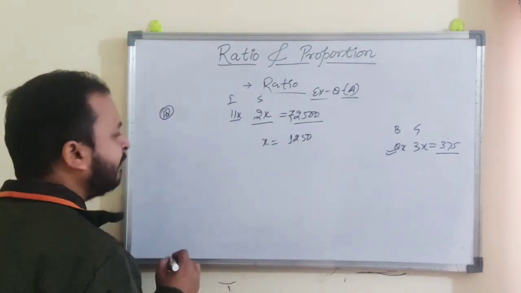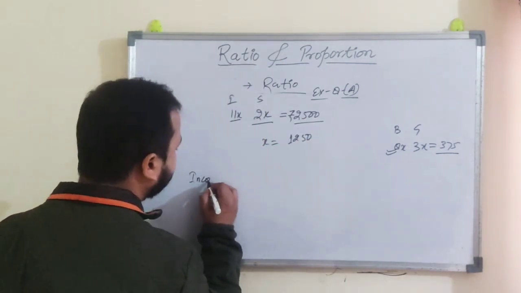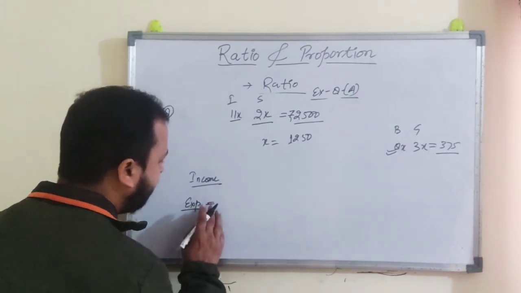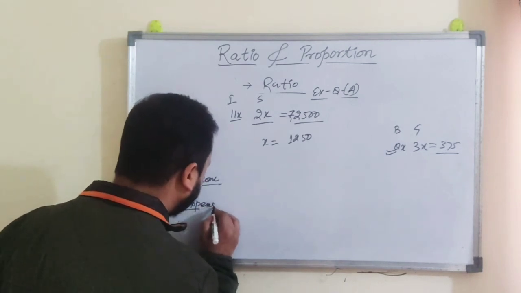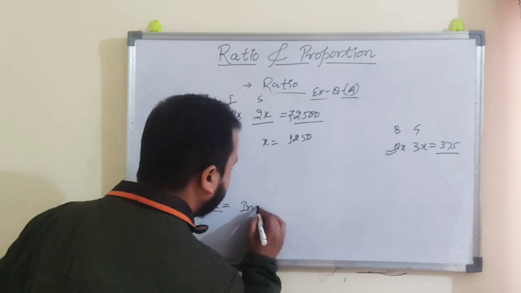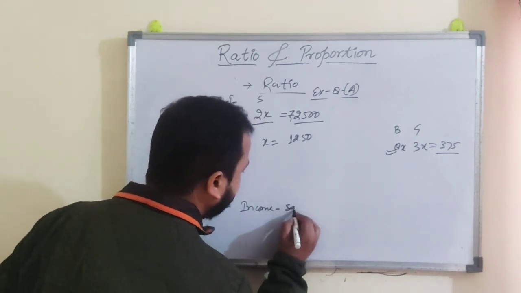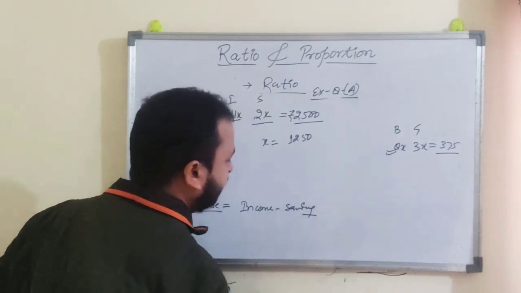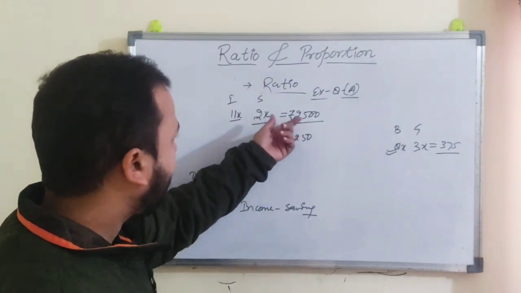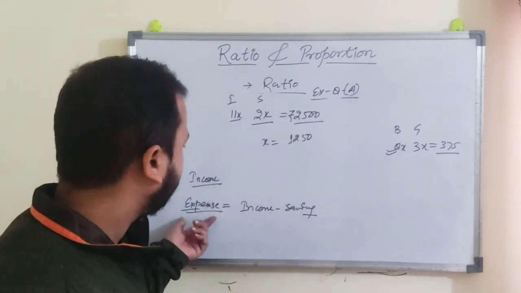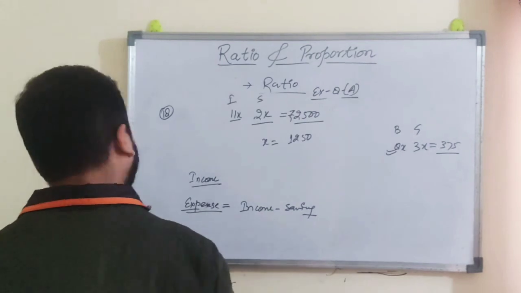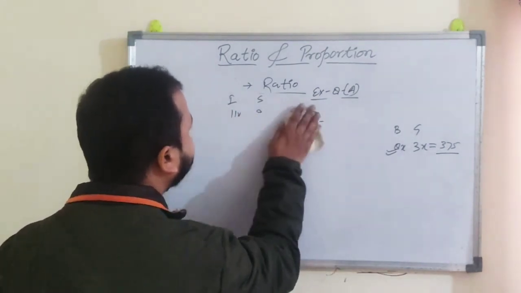Now they were asking about the income and expenditure. So expenditure or expense, we know that is income minus saving, right? So if you get the value of income, just subtract this saving 2500, you will get the value of expenditure. Now come to next question, that is 19th number question.